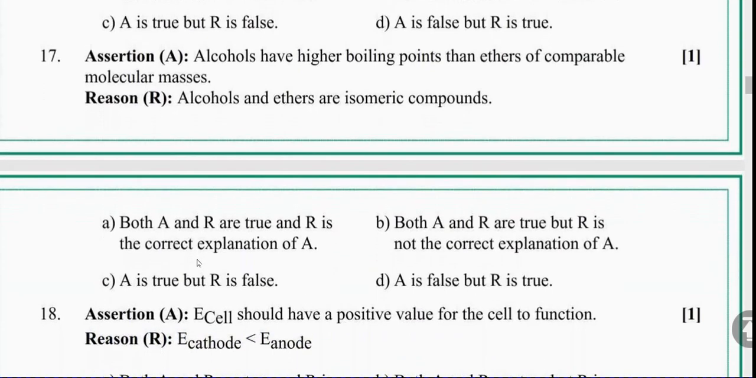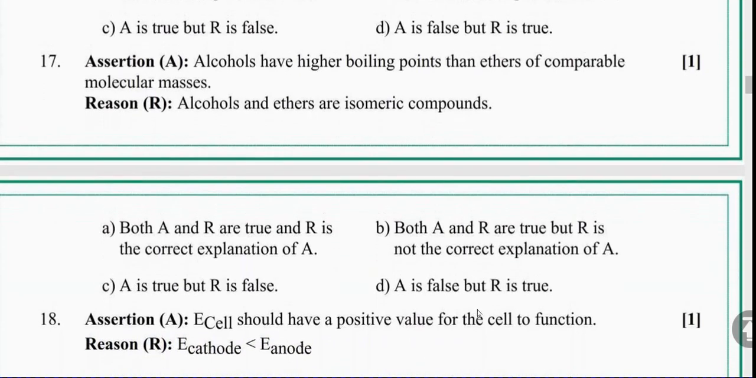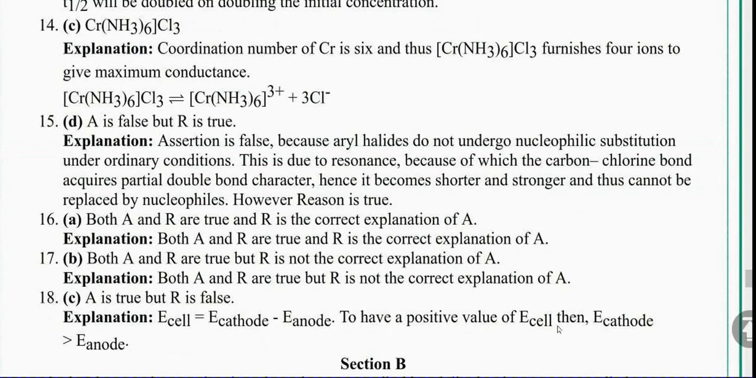Next, E cell should have a positive value for the cell to function. E cathode is lesser than E anode. A is true. E cell should have the positive value for the cell to function. R is false. E cathode is lesser than E anode. To have a positive value of E cell, E cathode should be greater than E anode. That's the thing. So E cell is equal to E cathode minus E anode is the formula, right? So to have a positive value of E cell, E cathode must be greater than E anode.